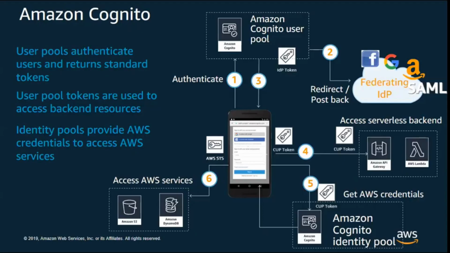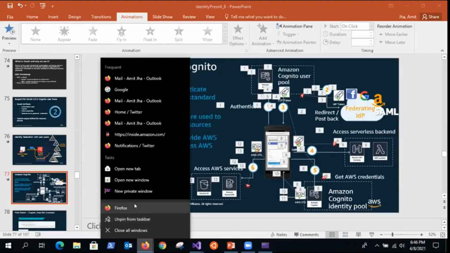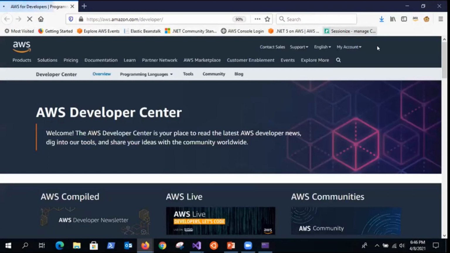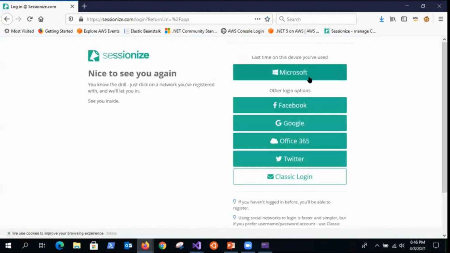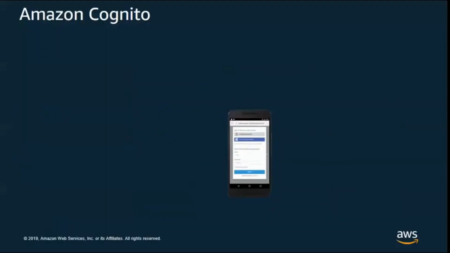In many web applications, I'll give you an example. Let's open the site where I put in papers, CFPs, via Session ICE. If I go to login, you see I get the classic Twitter, Office, Google, Facebook. All of this is basically an OAuth-based flow. It will say, go to the provider. So the relying party will say, I need authorization, a token with a scope of maybe name access and permission to do this. That gets passed, and using that, it will log me in. Right, so that's the Cognito flow.